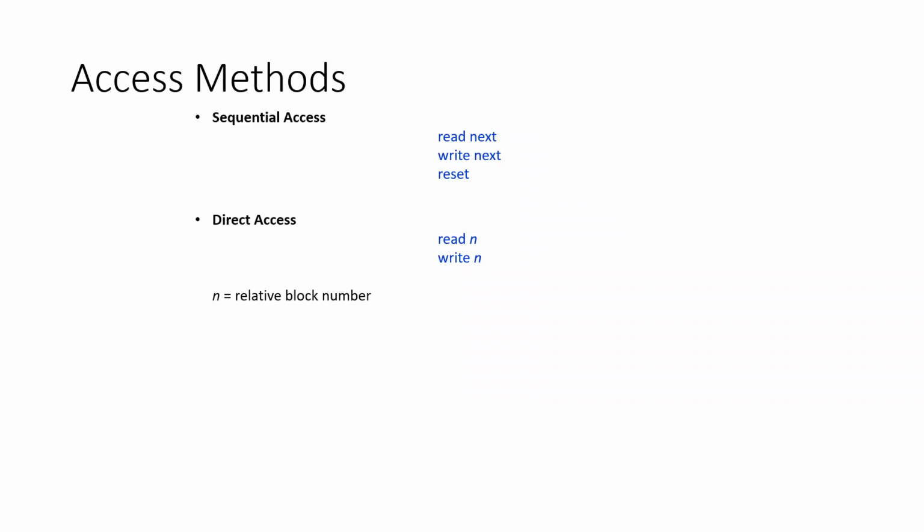So that is the sequence. When it comes to direct access, it's not like that. We can skip and read n number of blocks and write n number of blocks. So it is called direct access. Modern operating systems provide both sequential and direct access for the users.